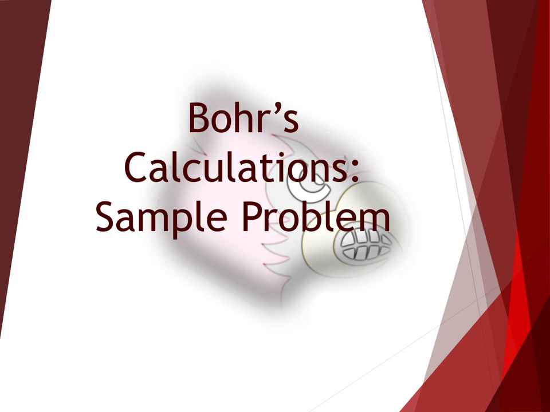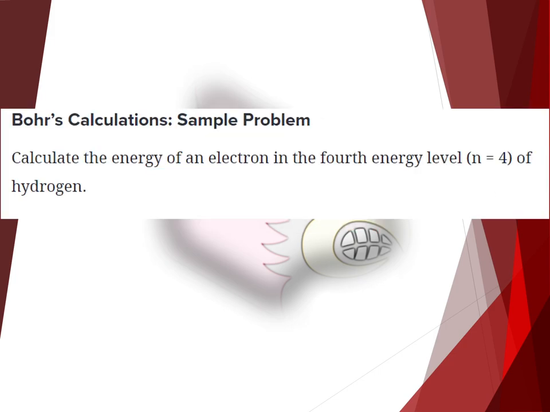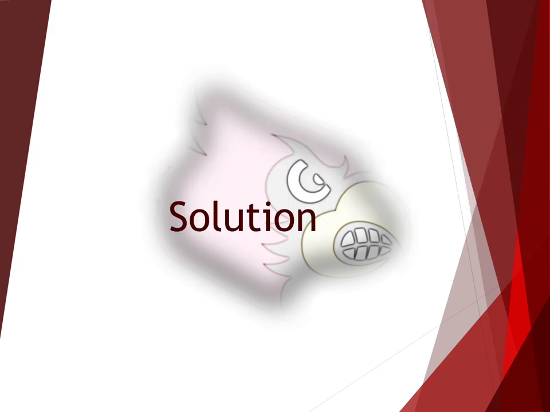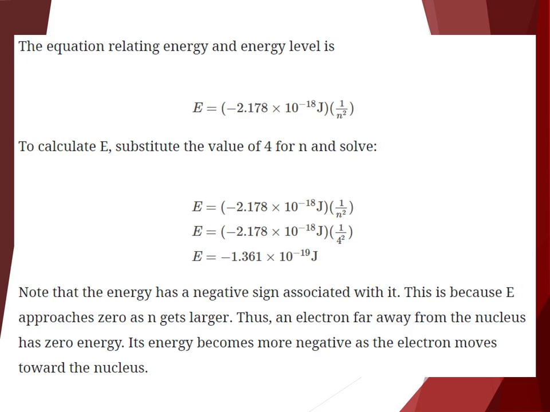Let's take a look at a sample problem. Calculate the energy of an electron in the fourth energy level, which is n equals 4, of hydrogen. So, how would we do this? Recall that the equation relating energy and energy level is E equals negative 2.178 times 10 to the negative 18th joules, all multiplied by the inverse of n squared. To calculate E, substitute the value of 4 for n, and then solve, according to the steps on the screen here.